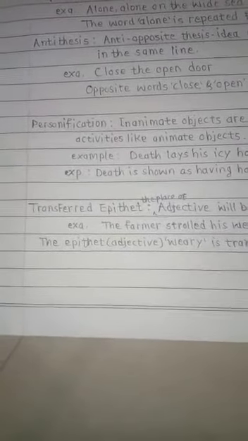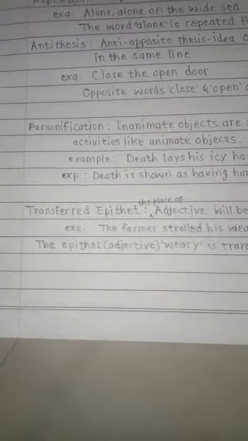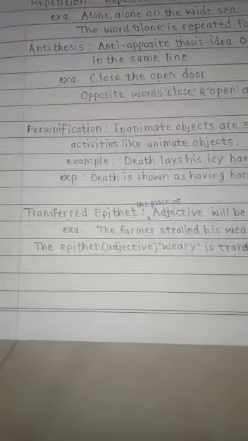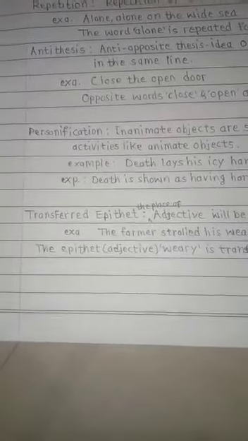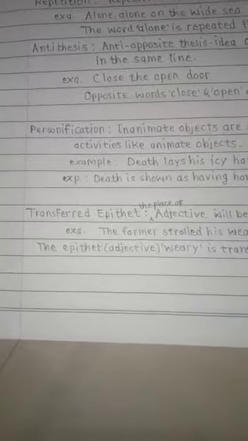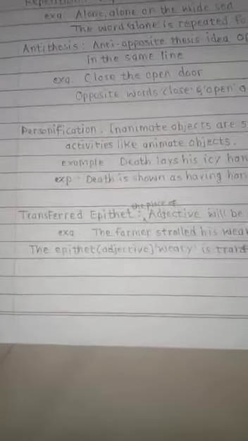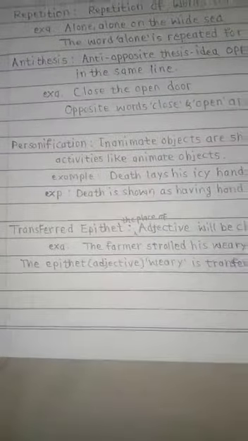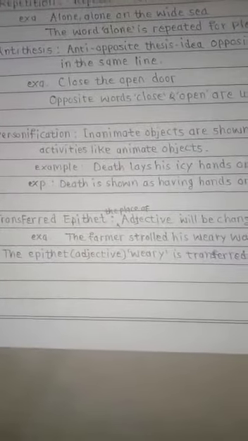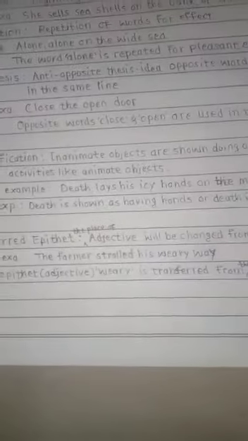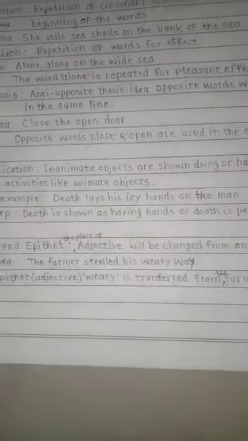Now figure of speech personification is given here. In personification it is shown that inanimate objects are having or doing some activities just like living things. Let us see the example of personification. Death lays his icy hands on the man.